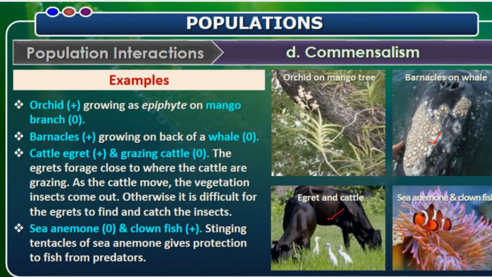And the next interaction is between the sea anemone as well as the clownfish. The sea anemone is neither benefited nor harmed, but the clownfish, in order to escape from predators, goes and sits in between the tentacles of the sea anemone. So the clownfish is benefited, whereas the sea anemone is neither benefited nor harmed.